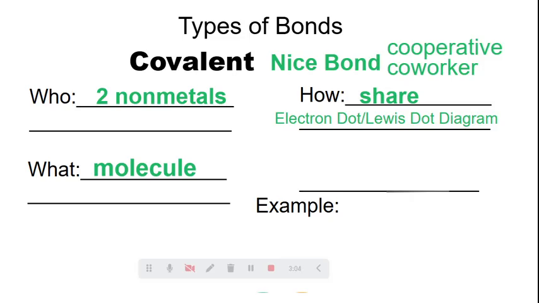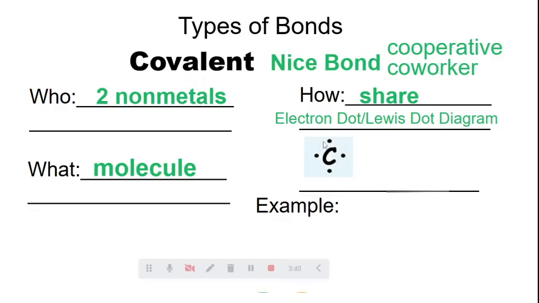So to draw an electron dot diagram, we're going to write the symbol and then you're going to place 1 dot around the symbol for every valence electron shown. So let's start with a great example of carbon. Carbon is in what group? 14, right? So that means it's going to have 4 valence electrons. So it's going to have 1 on the top, 1 on the right, 1 underneath, and 1 to the left. So you basically just draw the letter C and you're going to put a dot on top, to the right, underneath, and then to the left.